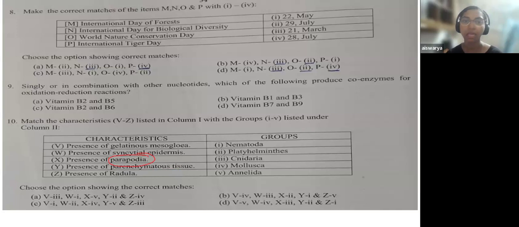These are external extensions, lateral appendages for movement, found in annelid groups. So X is 5. There is only one option with X as 5, that is A. In C, it is X as 4, in B it is 2, and in D it is 3. So I will go to option A. Wait, let me confirm it again.